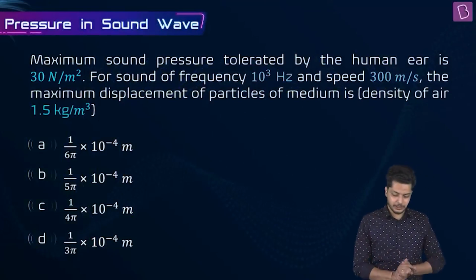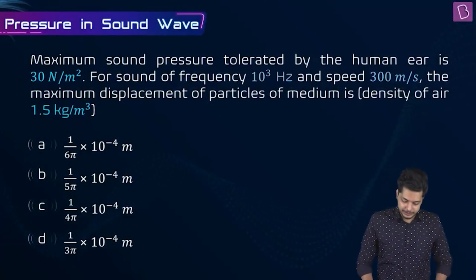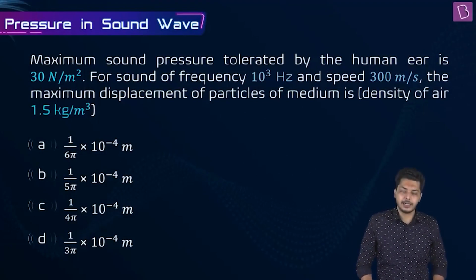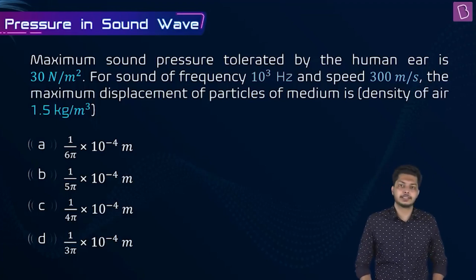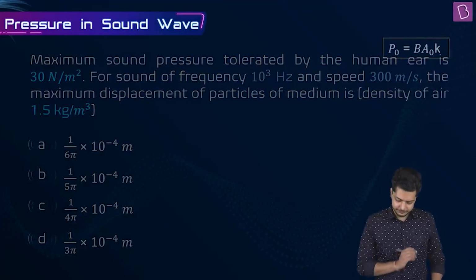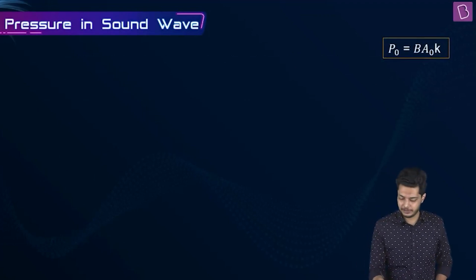Maximum sound pressure tolerated by the human ear is 30 newtons per meter square. Now for sound of frequency 10 cube hertz and a speed of 300 meters per second, the maximum displacement of particles of the medium is, we can take density of air as 1.5 kilograms per meter cube. Now, if you recall the formula, it is P naught is equal to B A naught K. What is P naught?